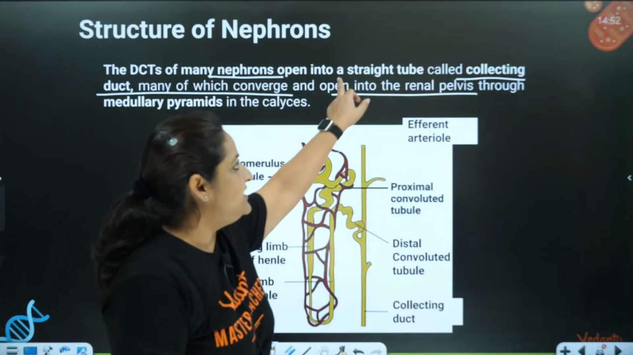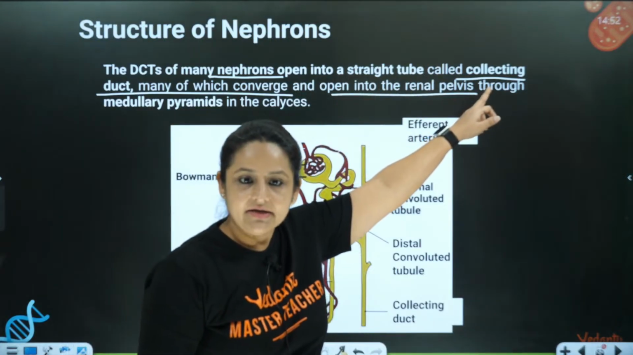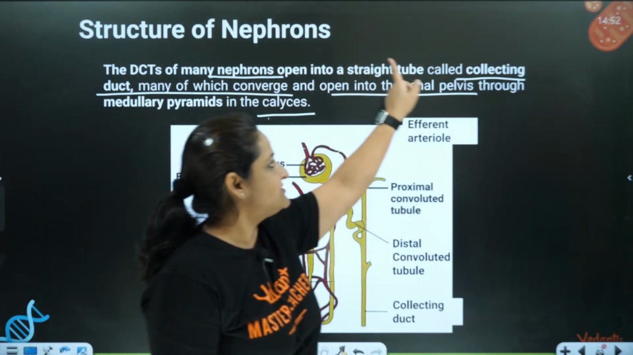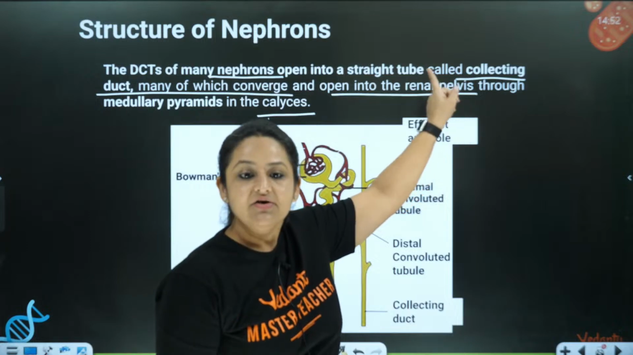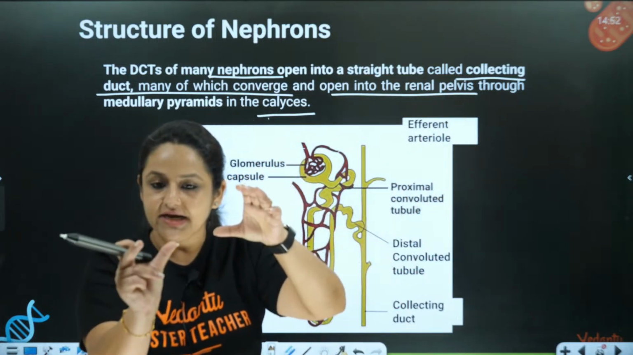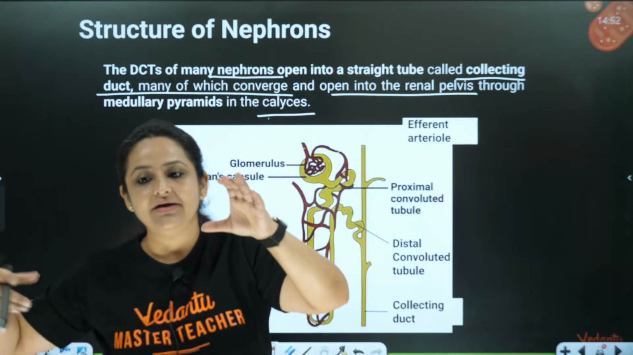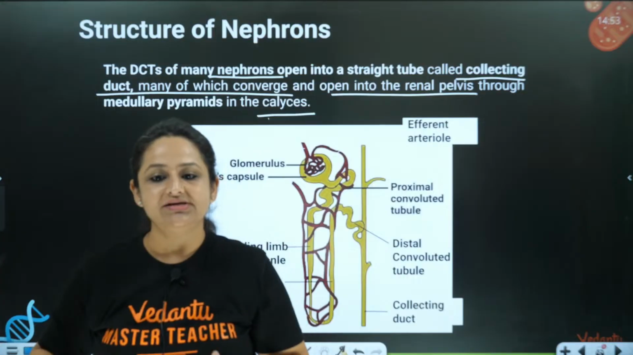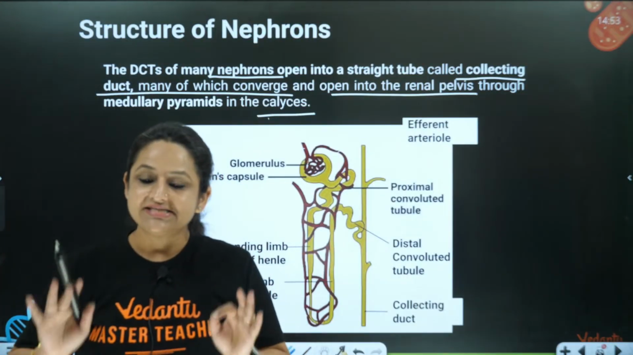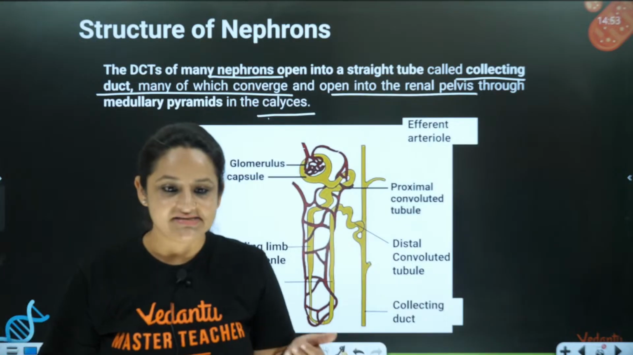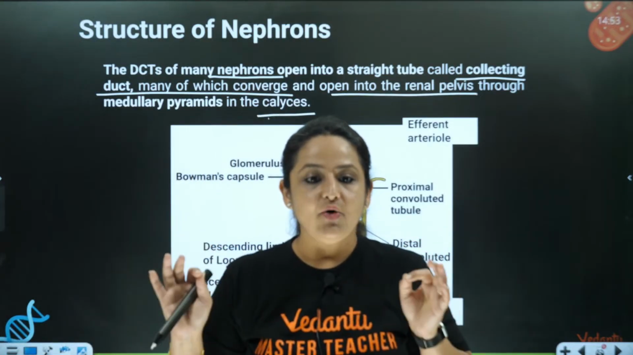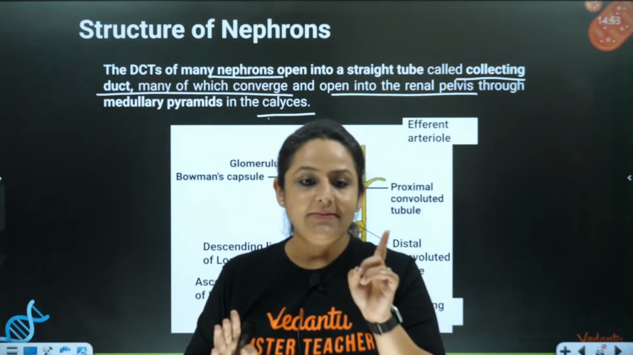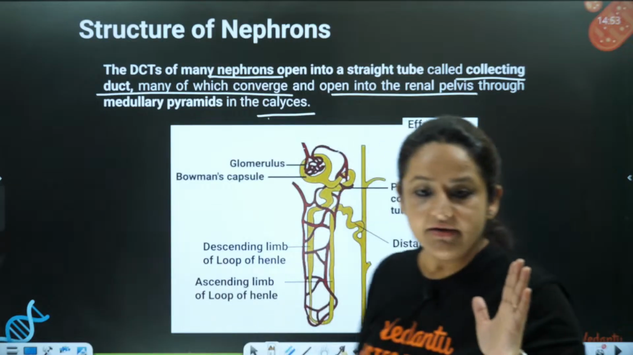Okay, so see, the DCT is going to open into the collecting duct. The collecting duct is going to enter into the calyxes, and from the calyxes it is going to open into the renal pelvis. From the pelvis it is going to come out of the kidney, enter into the ureter, urinary bladder, urethra, and out. This is how the urine's whole flow is. We'll understand the urine formation probably in the next session, but till here I hope the structure of the nephron is clear. We still have to do one very important difference, but I hope this is clear, right?